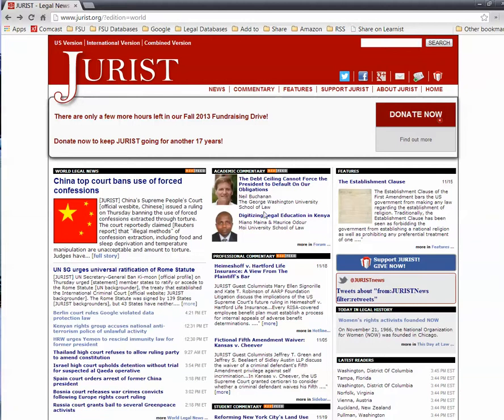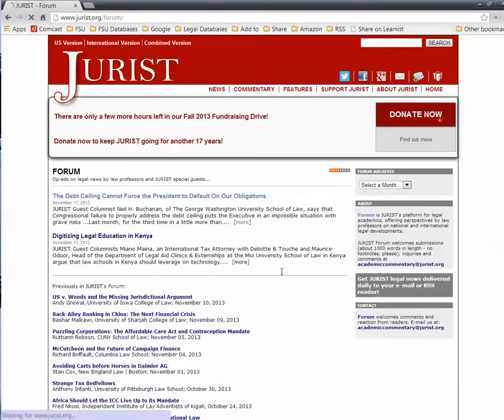To see any of the longer lists within each of these boxes, you can click on the more at the bottom of each one of these, or you can just go into any one of these particular commentaries. Let's take a look at more so you can just see the range of articles that are included. Now, notice that the forum is a place where you have op-eds, which are, again, commentary. So it's important to note that these will be written with a particular point of view in mind, so just remember that.